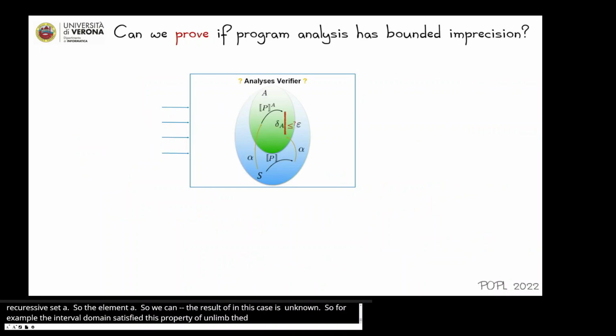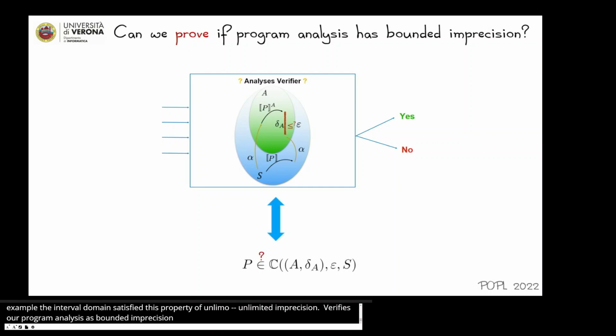So the second question we want to answer is, can we define an analysis verifier that takes as input a program analysis, a program and an input, and verifies whether our program analysis has bounded imprecision, so it can answer either yes or no? And this is equivalent to asking if our program is in the corresponding partial completeness class.